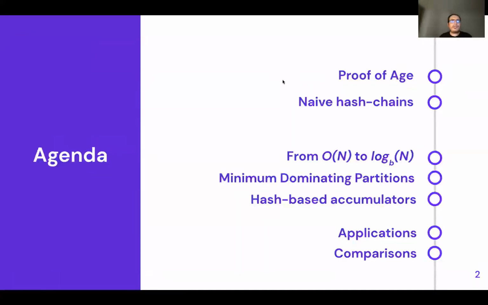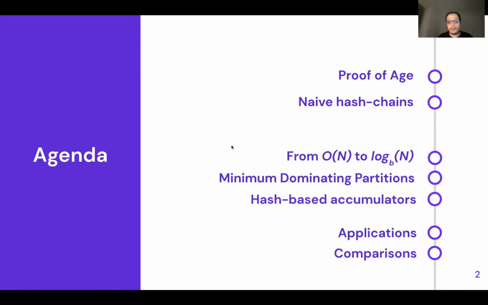We will start with the simplest application of HashWires, which is proving that you are older than some threshold. We will do that by basing our solution on top of Rivest and Shamir's proposal in 1996, and gradually apply modifications to make the O(n) efficiency O(log n). We achieve this by introducing the minimum dominating partition algorithm and also some hash-based accumulators on top of the scheme. Regarding application, we will see some real-world cases of HashWires and compare it against zero-knowledge proof schemes such as Bulletproofs